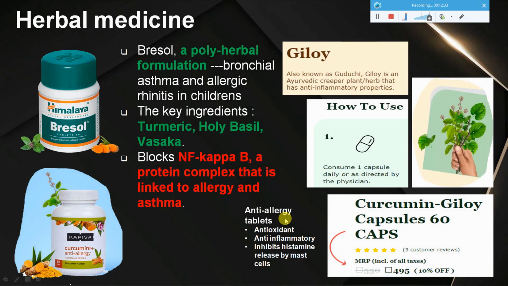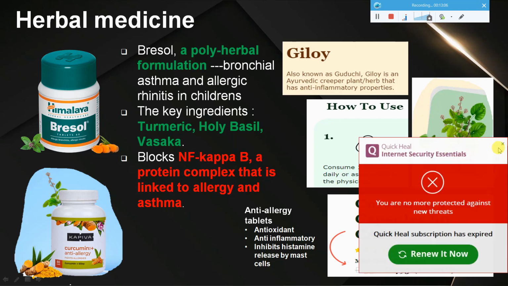So coming to herbal medicines, we have different herbal medicines which can be useful. One is Himalaya Bresol. They have a tablet called Himalaya Bresol, which is a polyherbal formulation which can be useful for asthma and also for allergic rhinitis. The key ingredients in these are turmeric, basil and vasaka. Apart from that, Kapiva has a product which is an anti-allergic product of curcumin and giloy. Giloy is nothing but guduchi. It has Ayurvedic medicinal properties, and it is anti-inflammatory also.